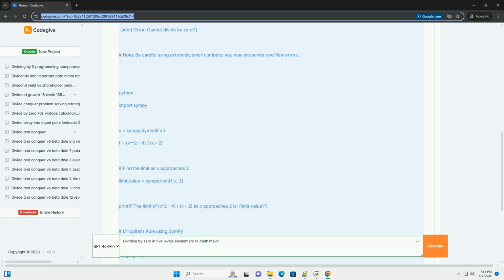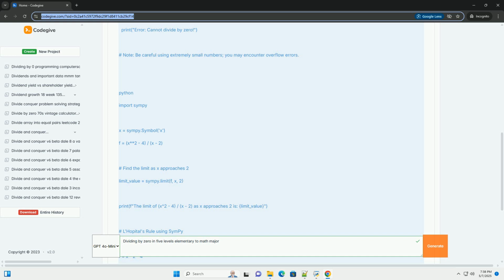Example 1, the indeterminate form 0/0. Consider the limit as x approaches 2 of (x²-4)/(x-2). If we directly substitute x equals 2, we get (2²-4)/(2-2) equals 0/0, which is undefined.